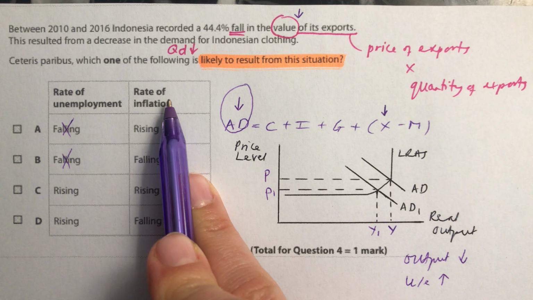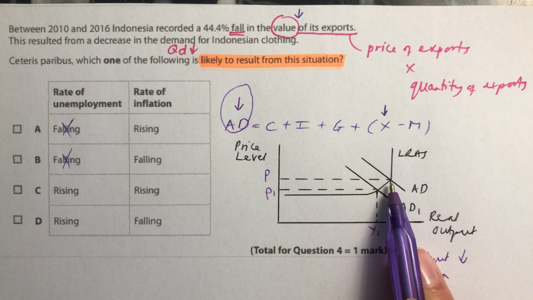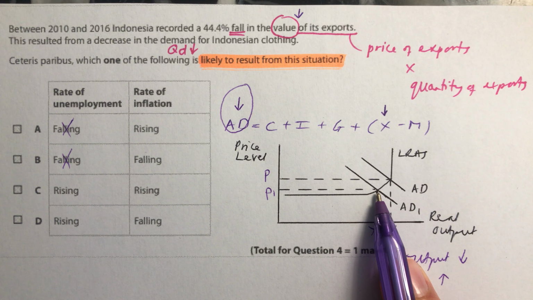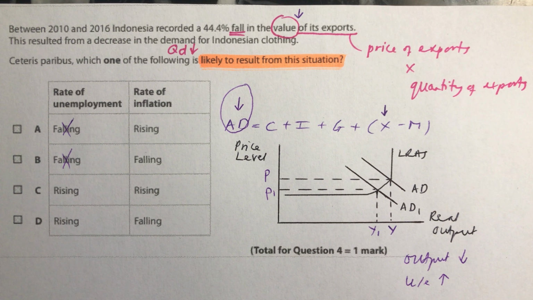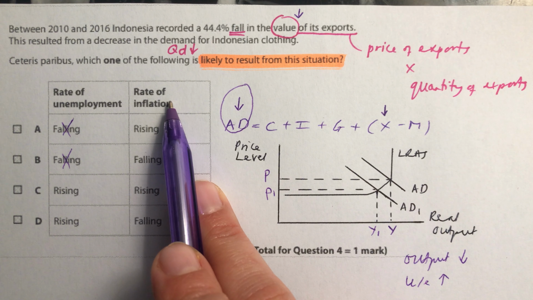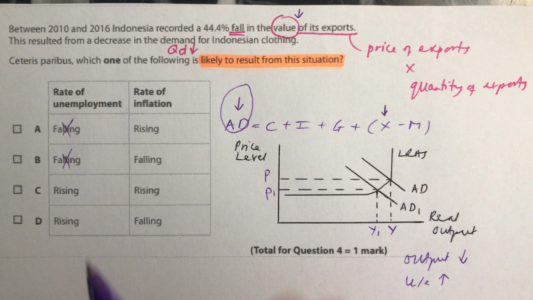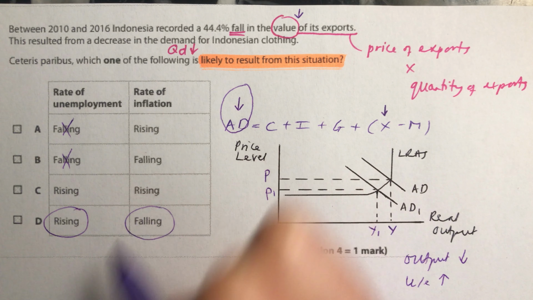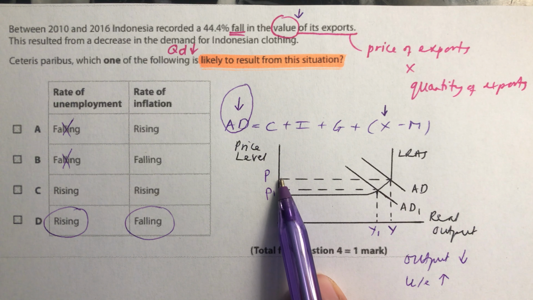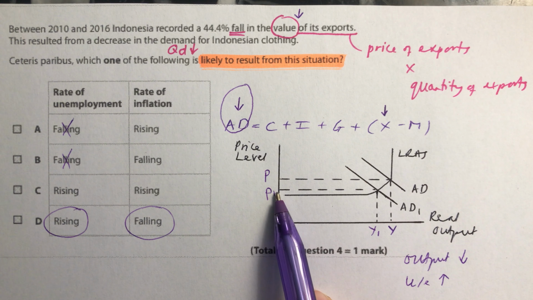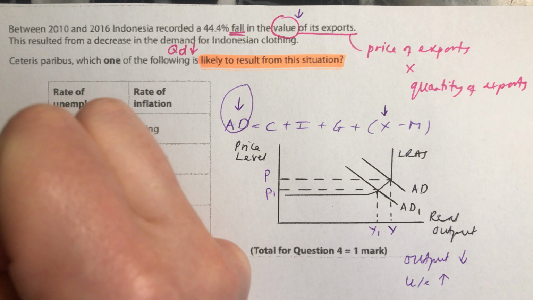Then looking at the rate of inflation, the price level is definitely coming down. The only other possible thing would be it staying the same, but the price level is not going to go up. So we need to see the price level coming down, rate of inflation decreasing. So it's this one here. So the rate of unemployment is going up, the rate of inflation is falling. You can see in mine actually there is deflation, and therefore the answer is D.